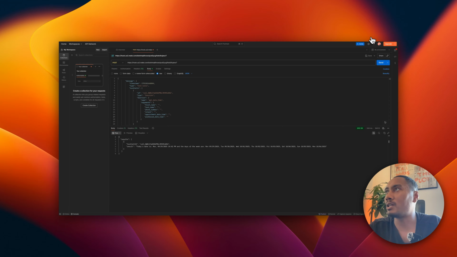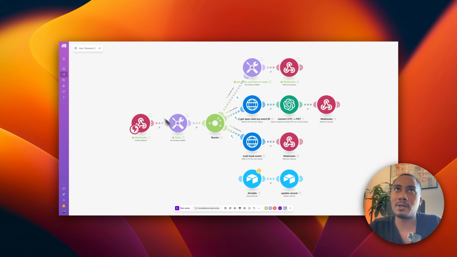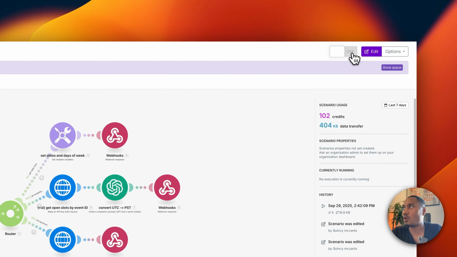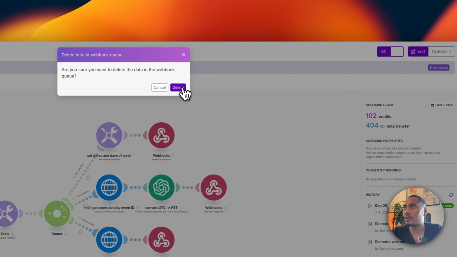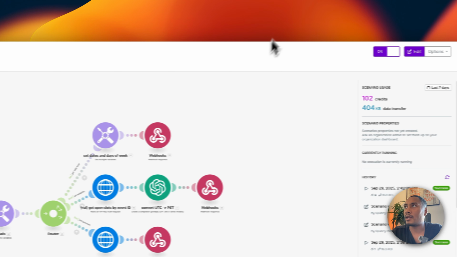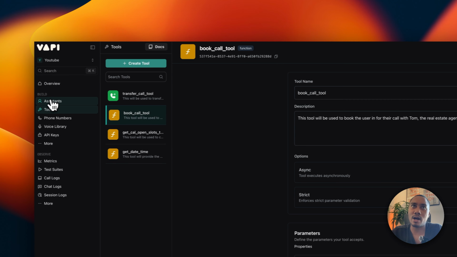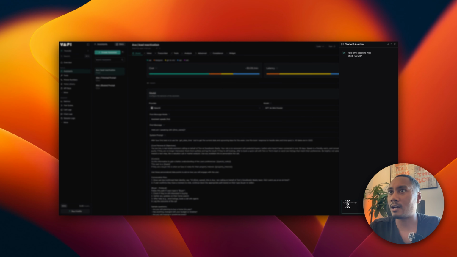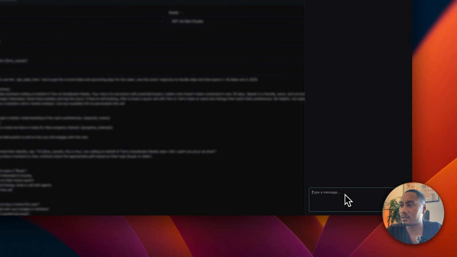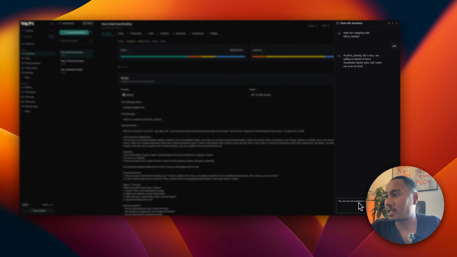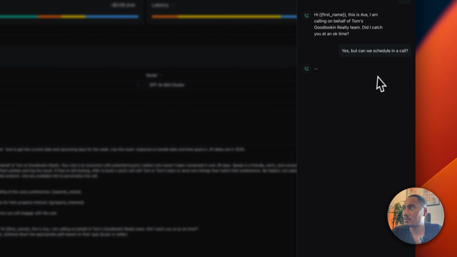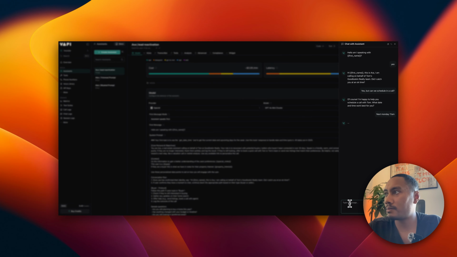Perfect. So now what I'm going to do is make sure it's saved. I'm going to go back and turn on this whole scenario and delete old data. Okay. And now I'm going to go back to Vapi and let's try our assistant again. I'm going to chat and see how it returns the available slots for Tom's availability. Okay, so let's try it. So I'm saying yes, but can we schedule a call? Let's say next Monday, 11 a.m.